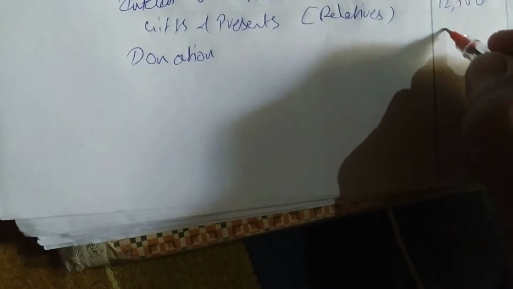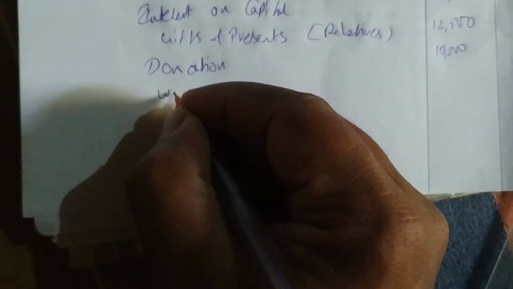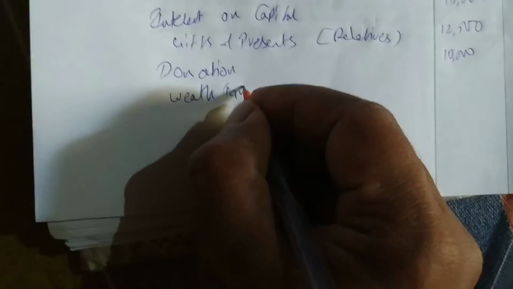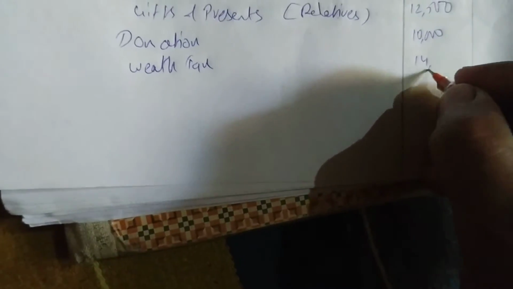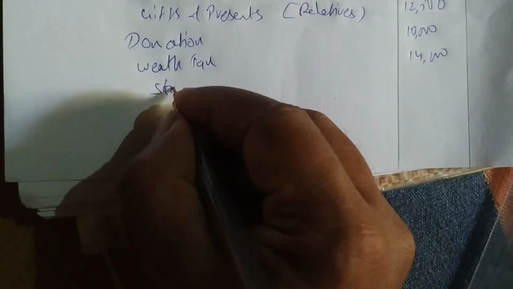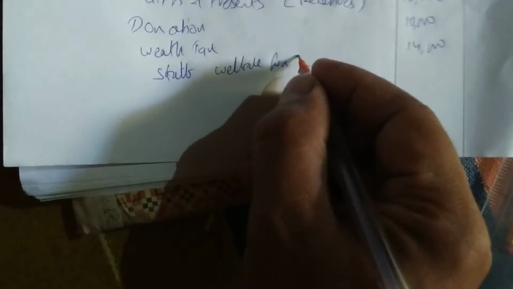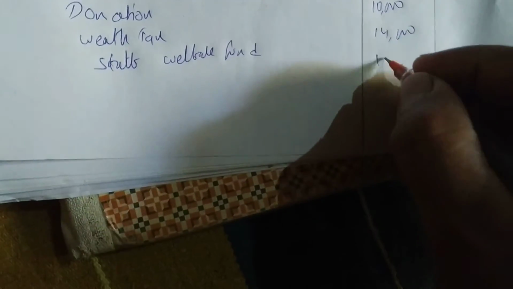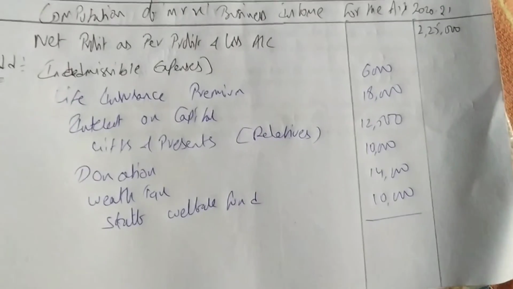How much is donations? 10,000. After that, wealth tax is also not allowed. How much is wealth tax? 14,000. Staff welfare fund is also not allowed. How much is staff welfare fund? 10,000.